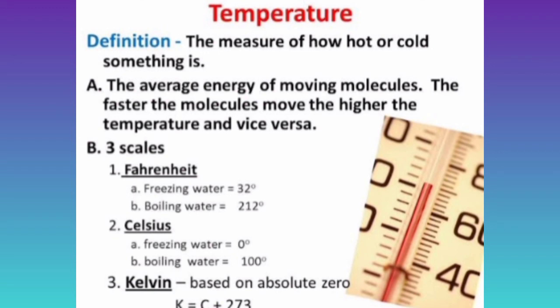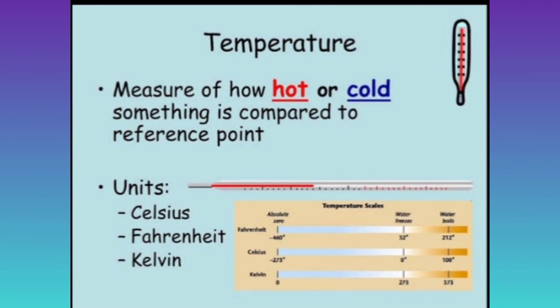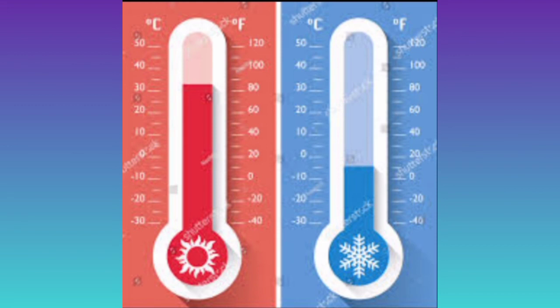Let's see what temperature is. It is the measure of how hot or cold something is. You can see the temperature of hot tea like that. And there are 3 scales, that is Fahrenheit, Celsius, Kelvin. The measurement of how hot or cold a thing or object is, is called temperature.